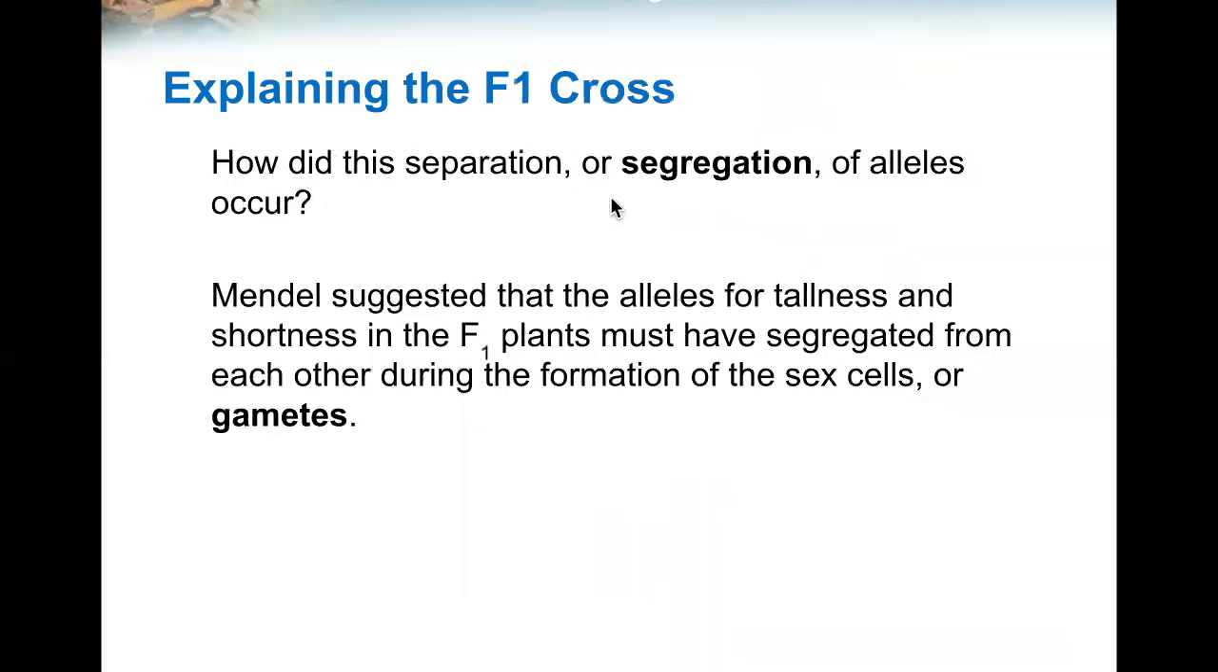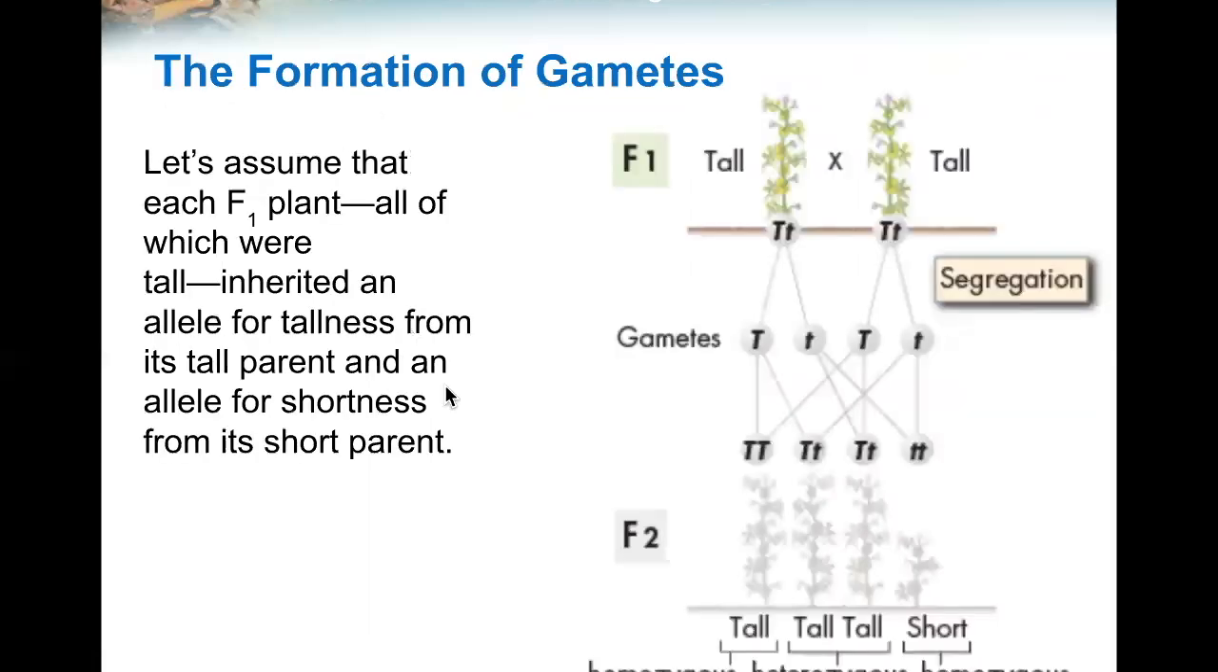How did this separation, or segregation, of the alleles occur? Mendel suggested that the alleles for tallness and shortness in the F1 plants must have segregated from each other during the formation of the sex cells, or gametes. Let's assume that each F1 plant, all of which were tall, inherited an allele for tallness from its tall parent and an allele for shortness from its short parent. So it has a capital T for tall and a small t for short.